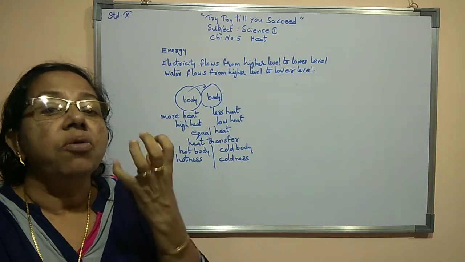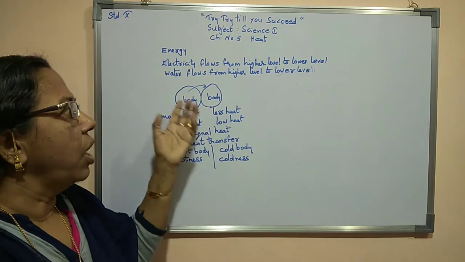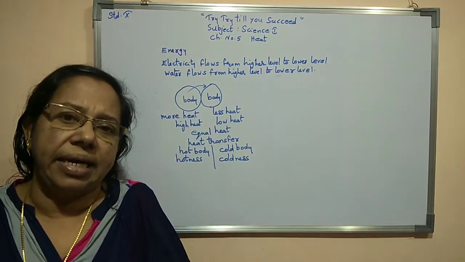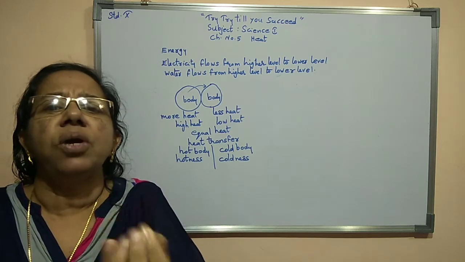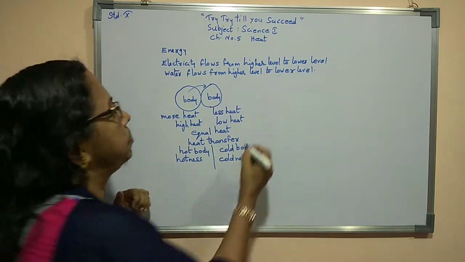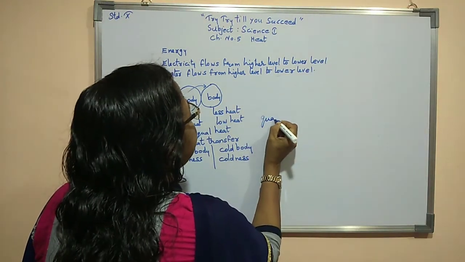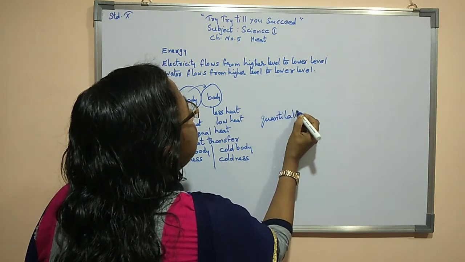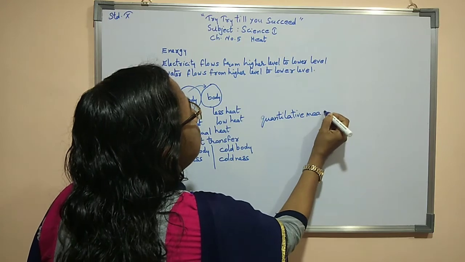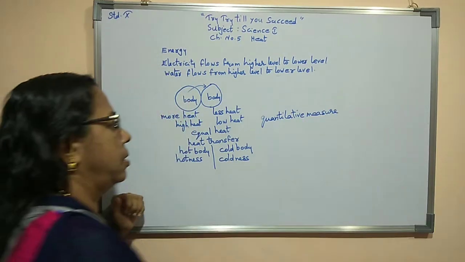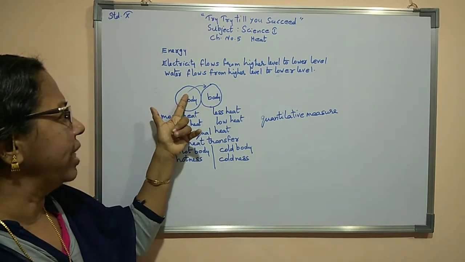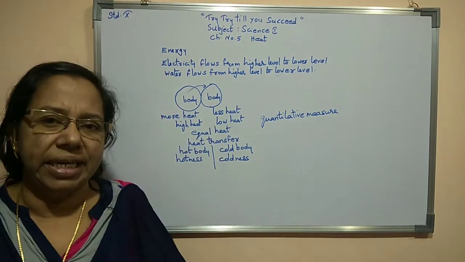Now we understood that both of them are having equal hotness. But for measuring how much hot there is, how much coldness there is, we are using a quantitative measure, for understanding how much hot this body has, how much hot this body has.